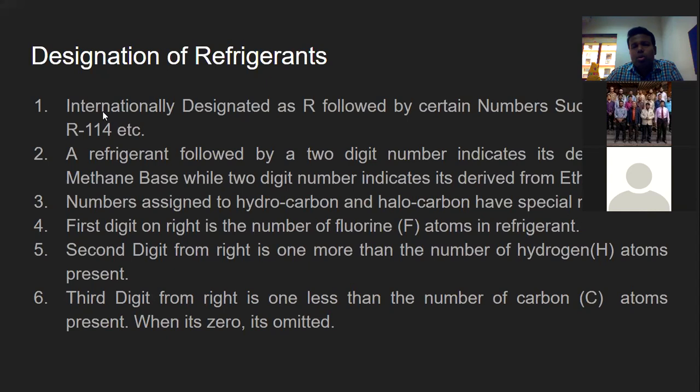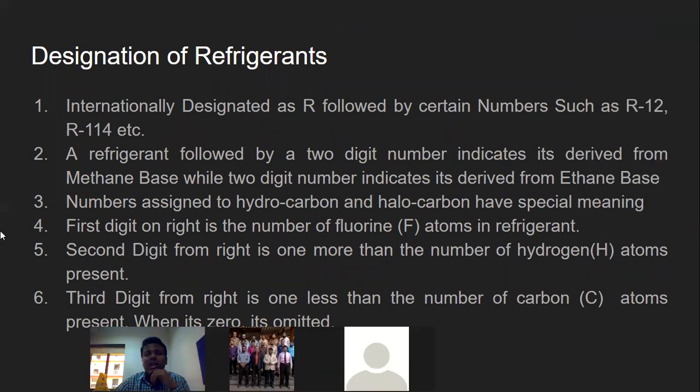Let us come back to the point. Refrigerants are designated internationally as the letter R followed by either a 2 digit or a 3 digit number, like R12, which is 2 digits, and R114, which is 3 digits. Let us try to understand what 2 digits mean and what 3 digits mean. If the refrigerant is followed by a 2 digit number, it indicates that it is derived from the methane base.